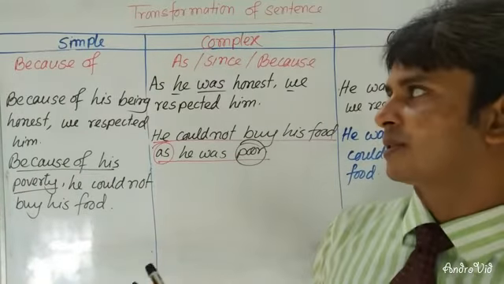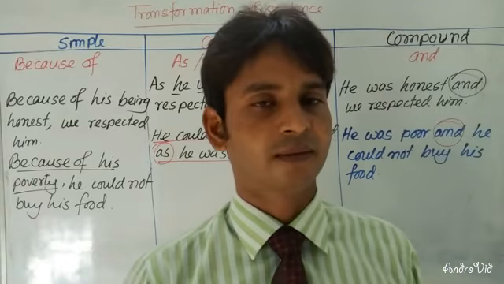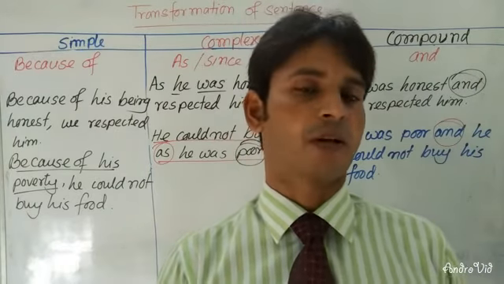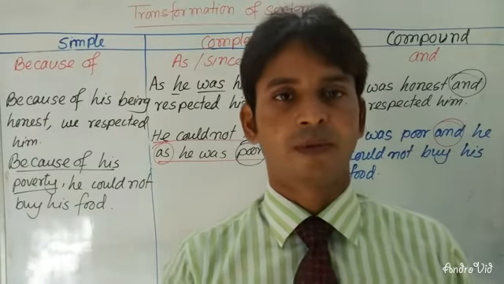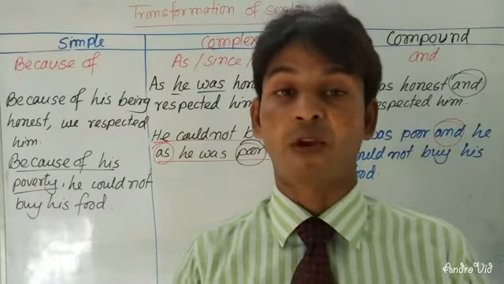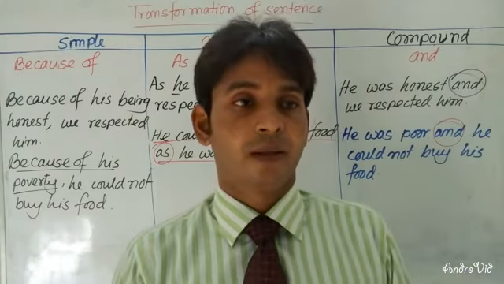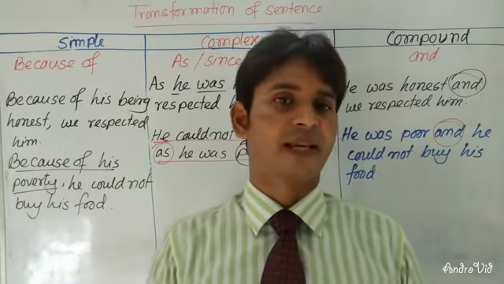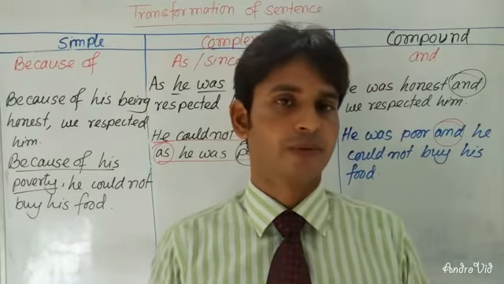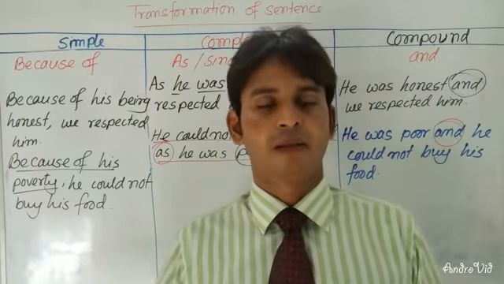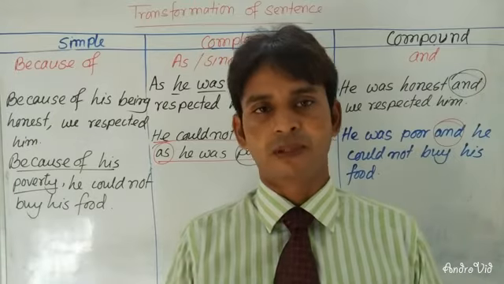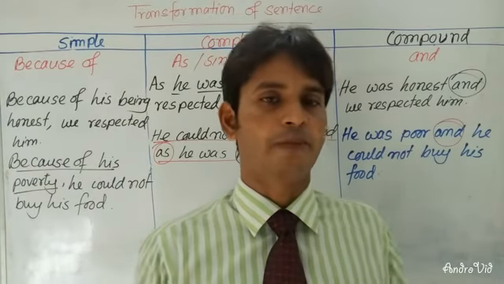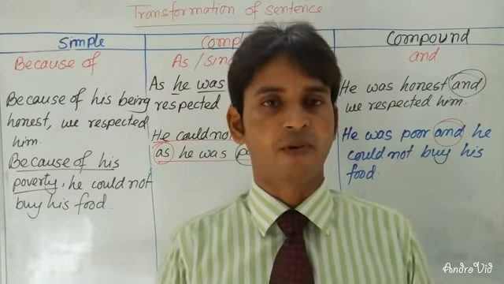Dear learners, I have discussed here two rules of simple, complex, and compound. In the first rule, I have tried to make you understand that if you have though or although in complex sentence, you will have to use in spite of or despite in simple sentence, and you will have to use but in compound sentence.